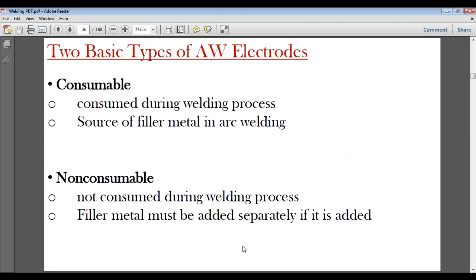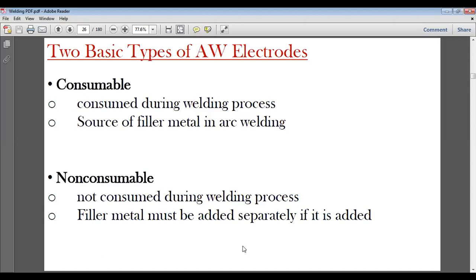We have discussed that if pressure is applied, we don't need any extra metal, and if we are not applying any pressure, then we need extra metal. This extra metal may come from the electrode itself, or an additional filler rod is provided. So with a consumable electrode, the electrode itself is consumed and acts as the filler metal, and this way the whole electrode is finished during the welding.